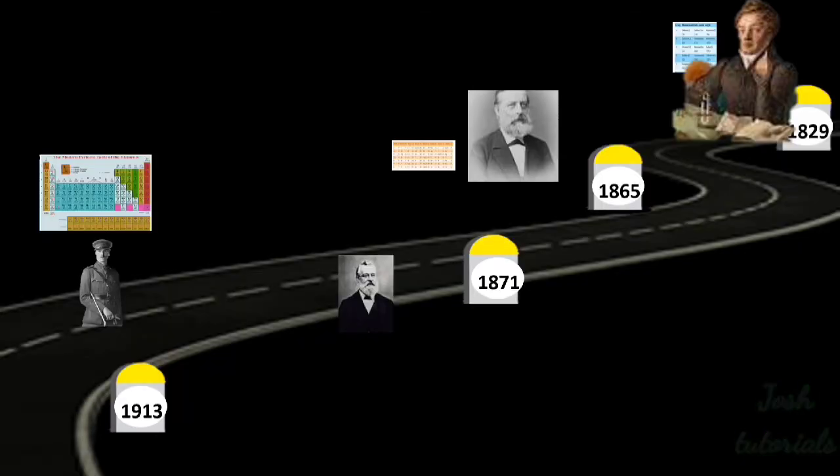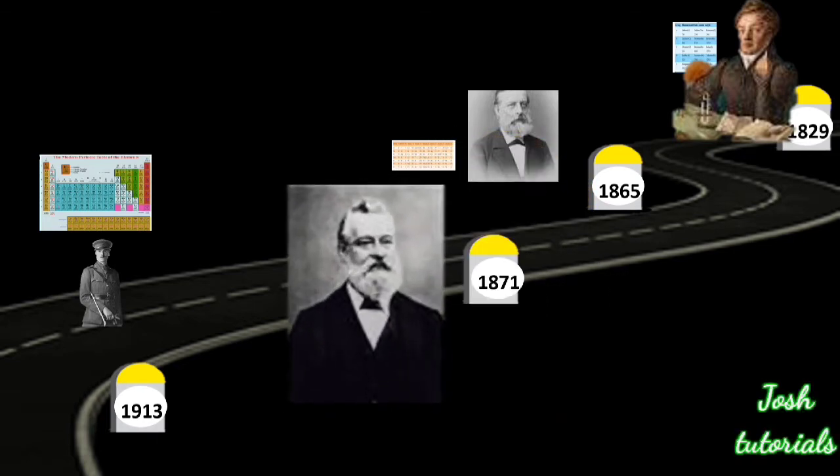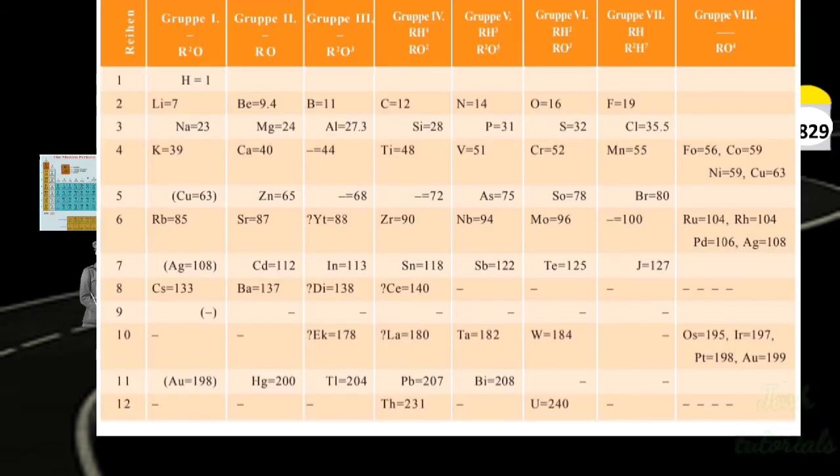Then in 1871, Dmitri Mendeleev's periodic table, published in Annalen der Chemie, stated that the physical and chemical properties of the elements are periodic functions of their atomic weights.